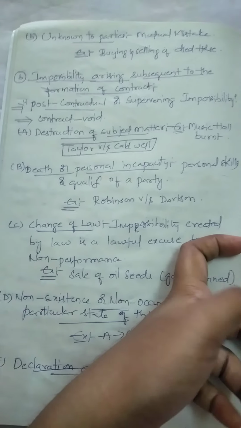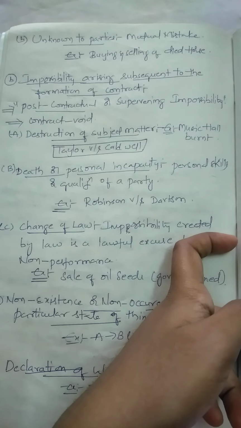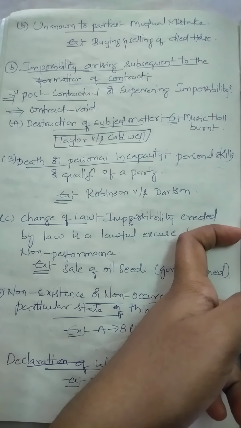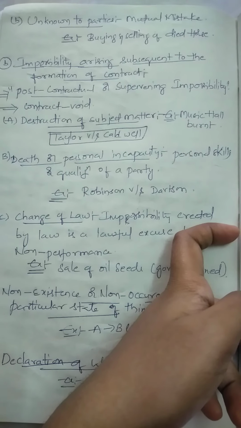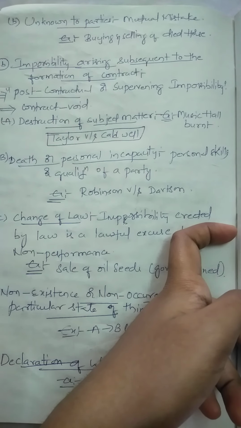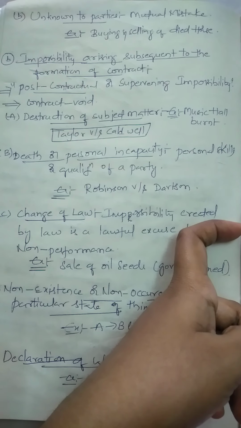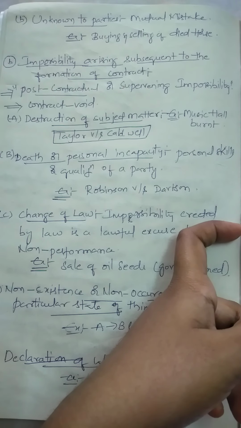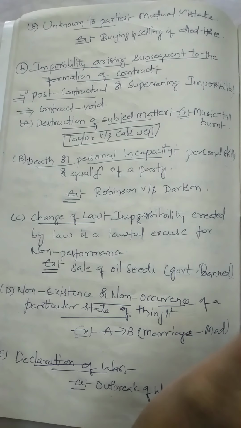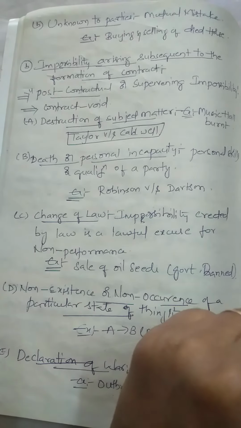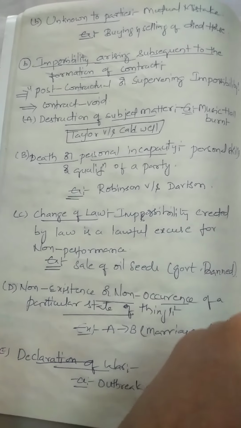The performance of that agreement becomes impossible, because the horse is dead. If the horse for which they have entered the agreement is dead, A cannot sell that horse, and B cannot purchase that horse, because it is dead. So here impossibility is there, right? Due to this impossibility, both parties are unable to perform their obligations, so the contract will come to an end.